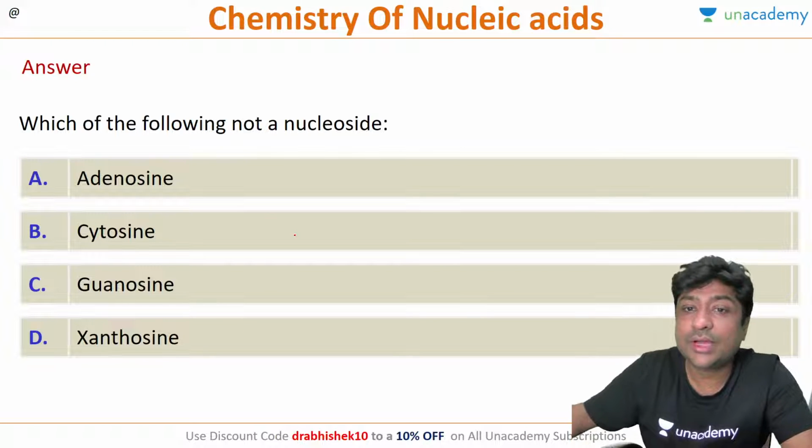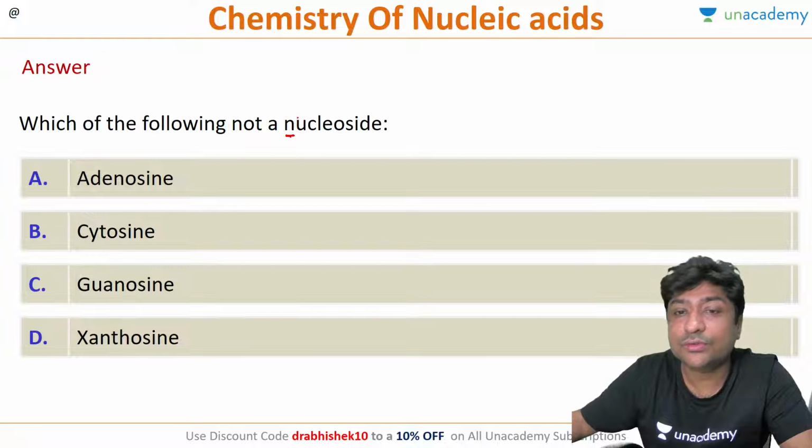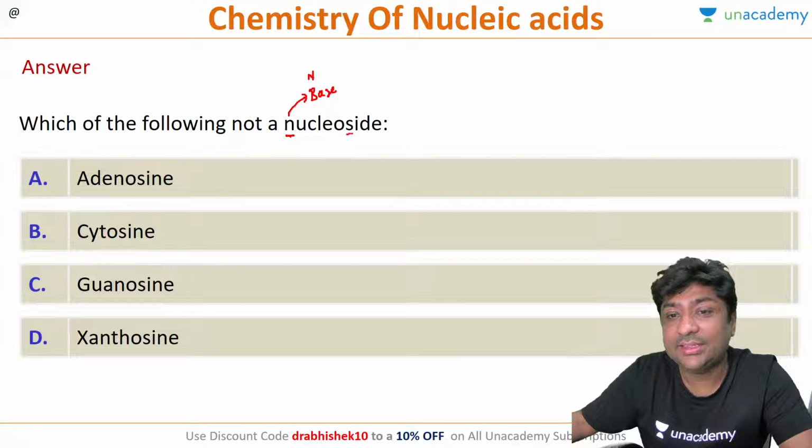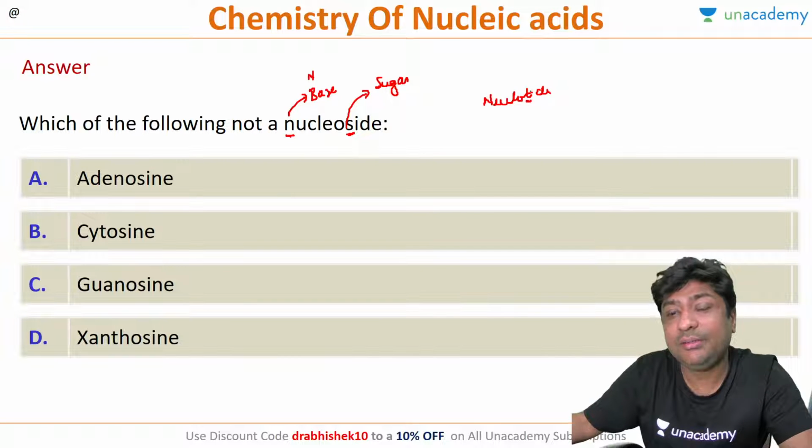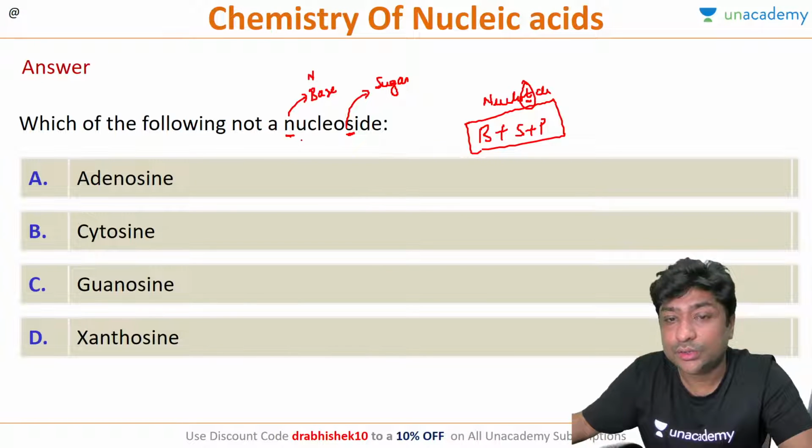So what is a nucleoside? Nucleoside, if you see, N is for the nitrogenous base, okay, and S is for your sugar. So it will have the nitrogenous base and sugar only, whereas nucleotide will have everything. T means all the three. So it will have the base, the sugar, as well as the phosphate. All the three will be there. So we are looking at nitrogenous base and sugar.